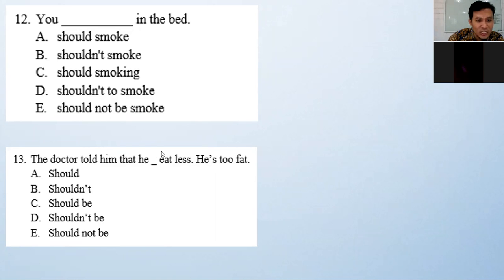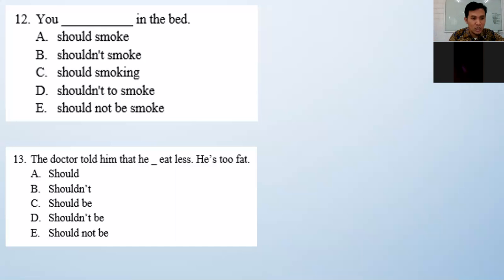So also here, why? Because should here is followed by a basic verb. It is a basic verb, right? Why not be? If you use be, then the meaning is not compatible, nggak cocok ya. If we use should not, it's negative, so the meaning doesn't match. The doctor told him that he shouldn't eat less, he is too fat. The meaning cannot be comprehended, right? The doctor's advice would be wrong.